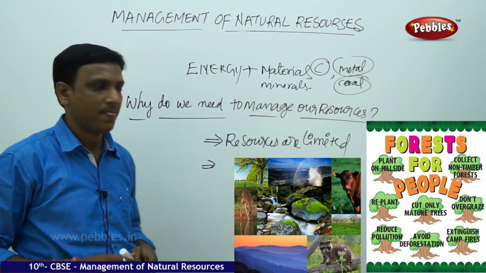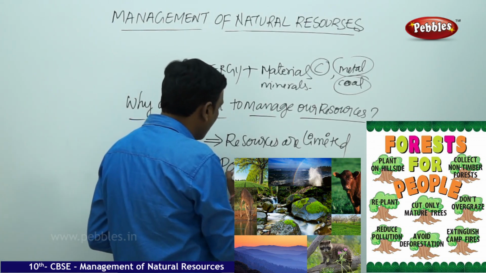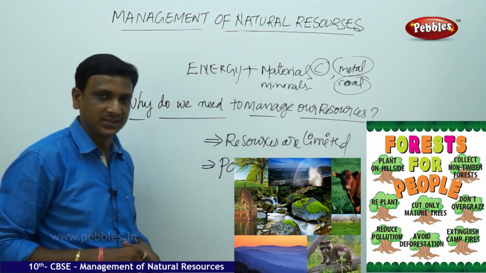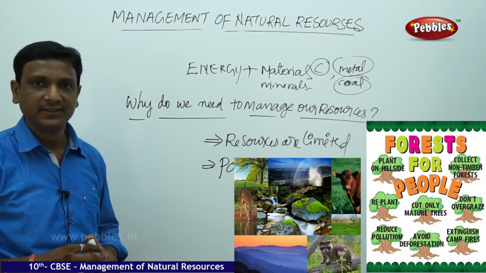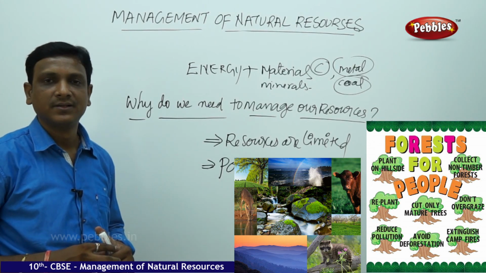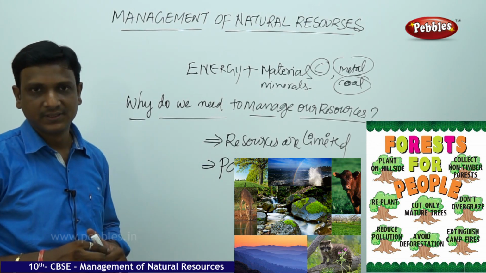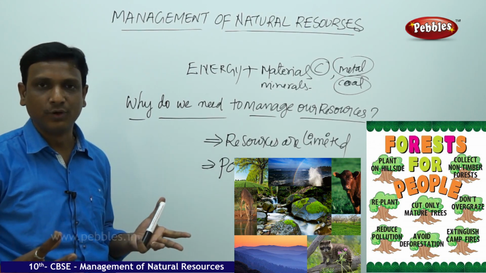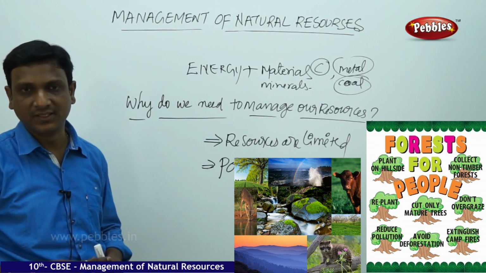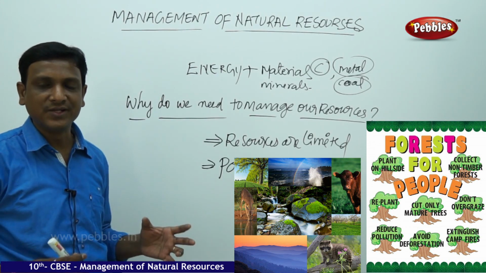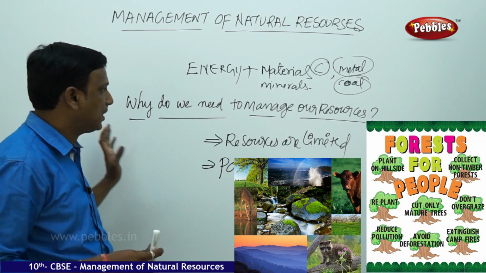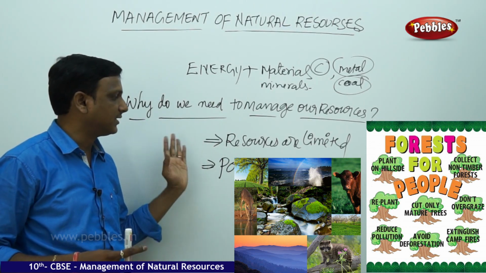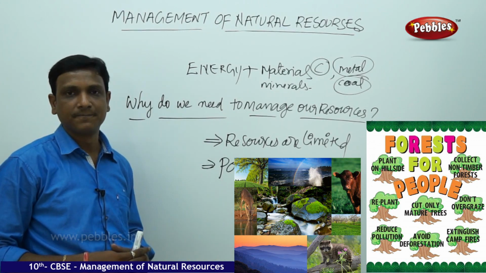Second thing is pollution. If you are using these natural resources at a very high rate in very less time, they cause pollution. Air is polluted, water is polluted. Deforestation leads to less rainfall. It leads to an increase in the global temperature, that is the greenhouse effect. In this way, so many problems are caused because of the overusage of the natural resources. So one thing is the resources are limited, the other one is pollution is caused.